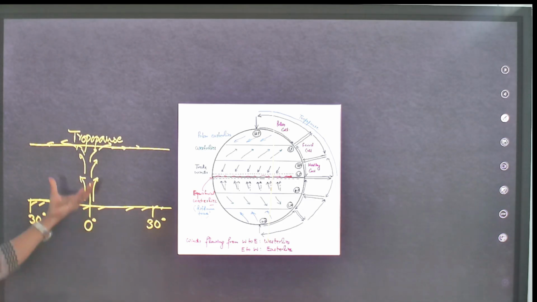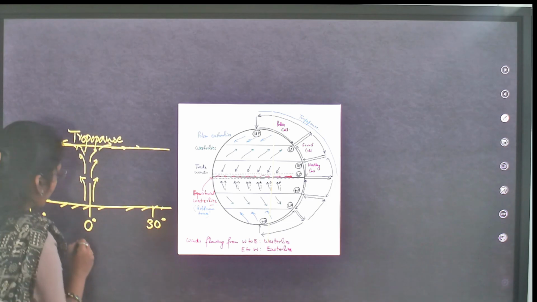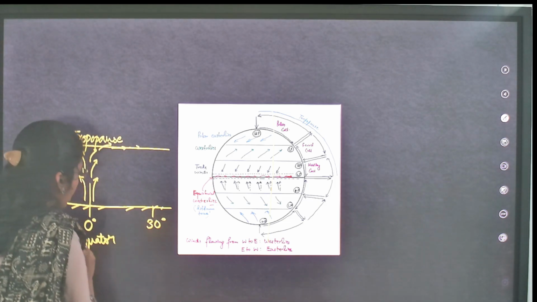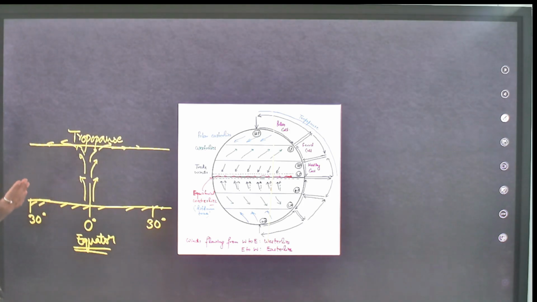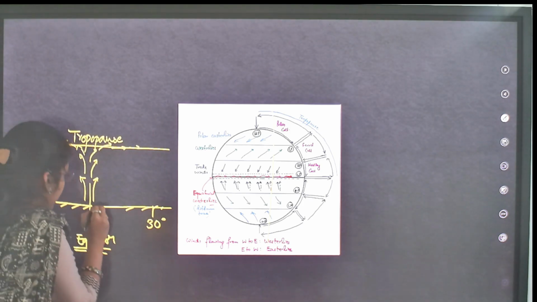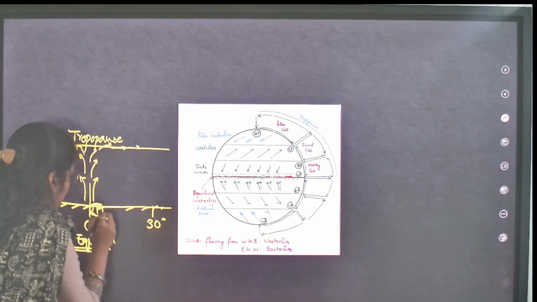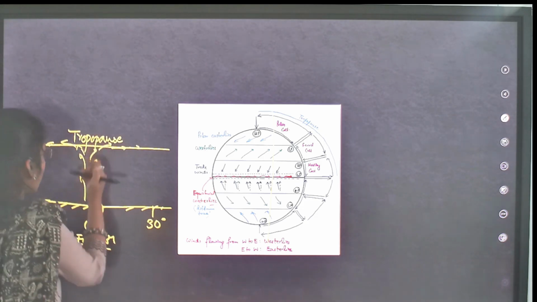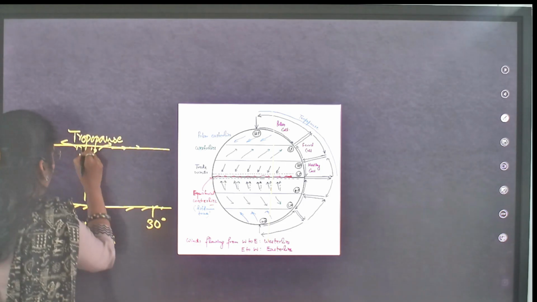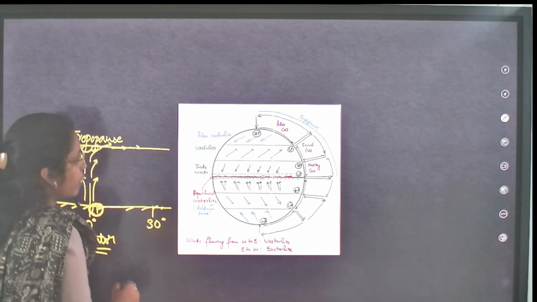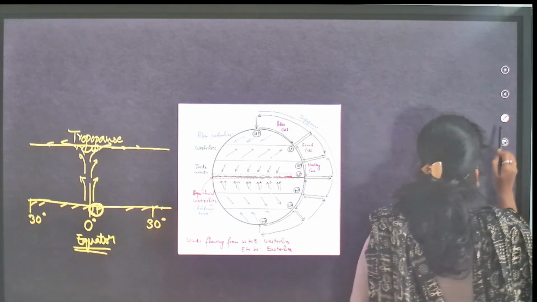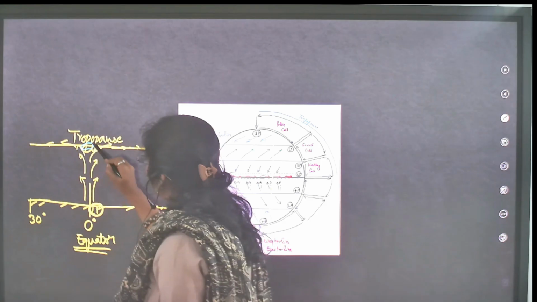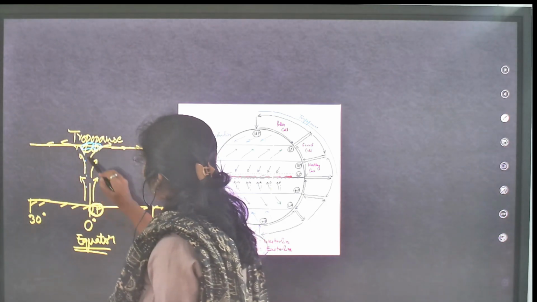Now, first you see the scenario at the equator. At the equator, what happens? Warm air rises. And what happens here? When warm air rises, you will see low pressure. Low pressure. Now, warm air is rising. Here, you will see condensation, rainfall, everything. You will see here at the equator zone: cloud formation, rainfall, precipitation.